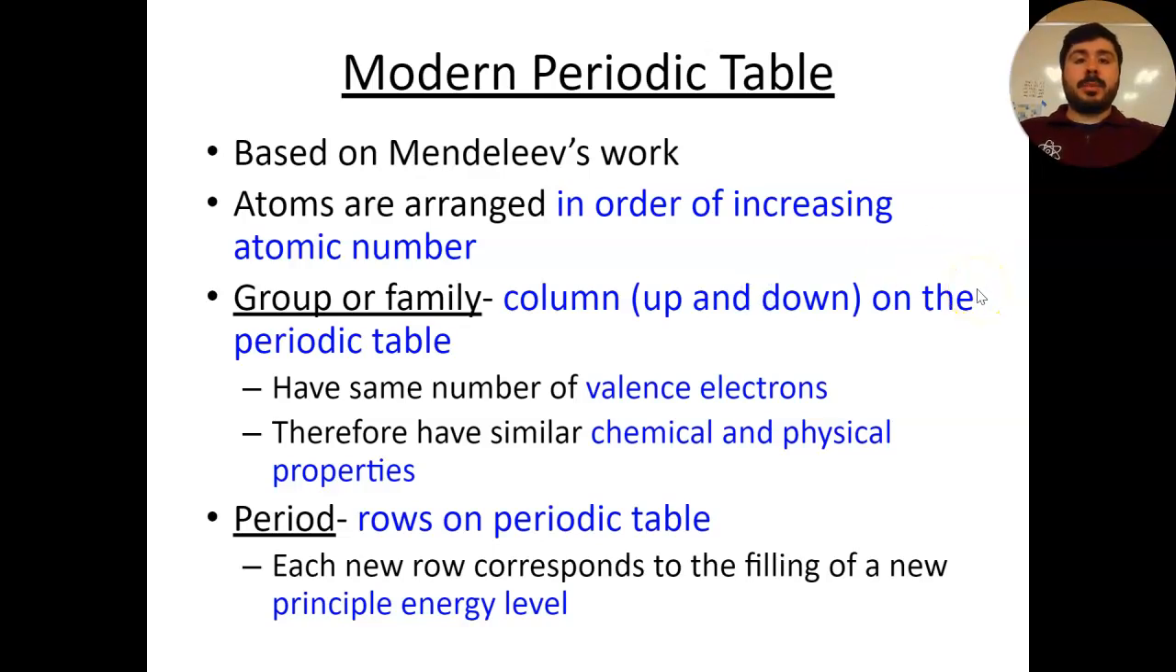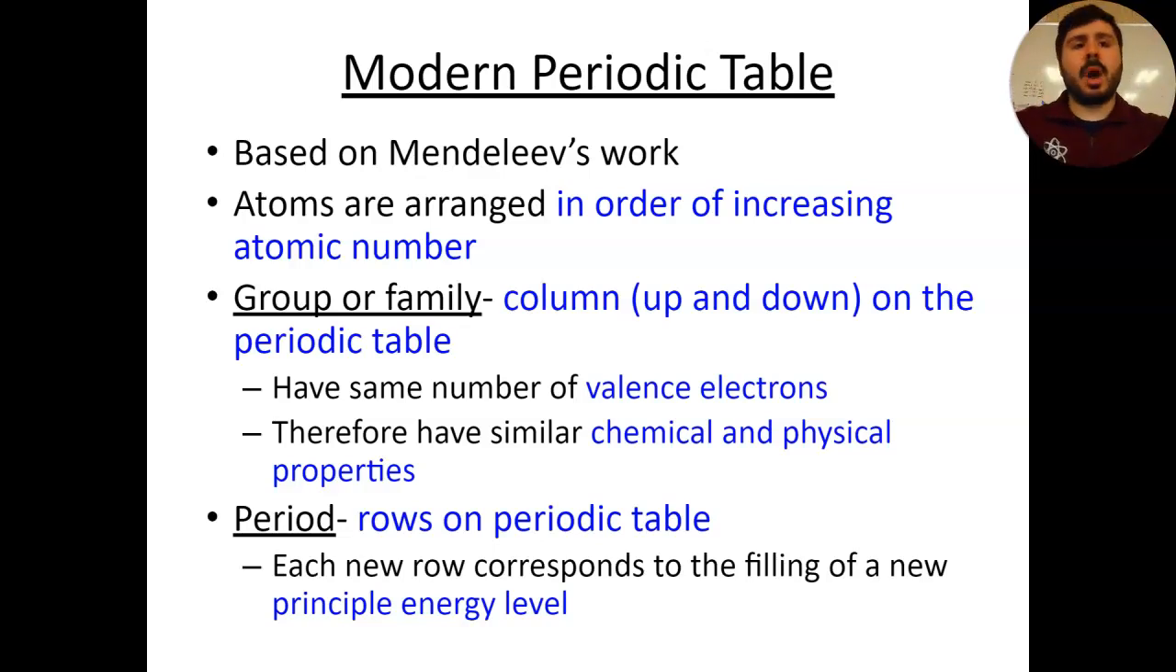Now, the modern periodic table, which is the one that you work out of and have been looking at pretty much every single day, is based on Mendeleev's work. The change here is that the elements on the periodic table these days are not arranged by their physical and chemical properties. As you came to find out recently, they are arranged in order of increasing atomic number, the number of protons of that particular atom.